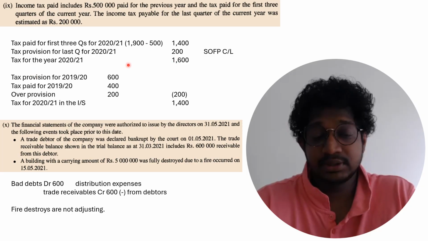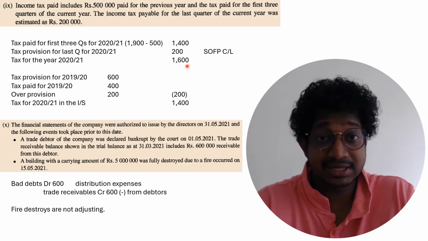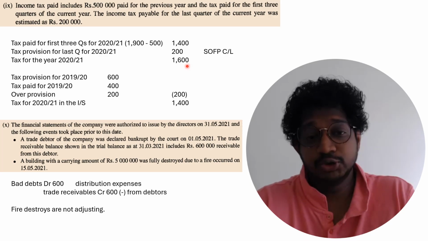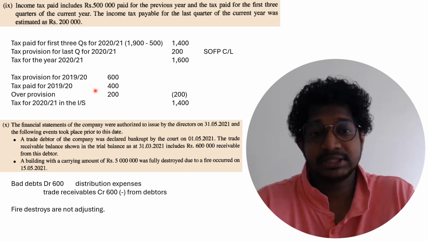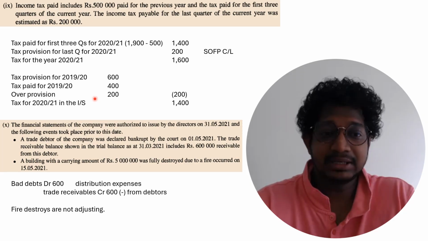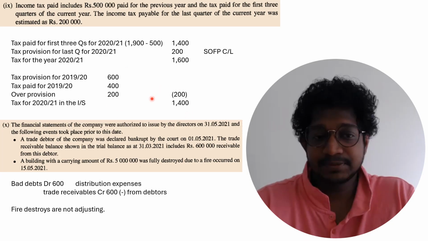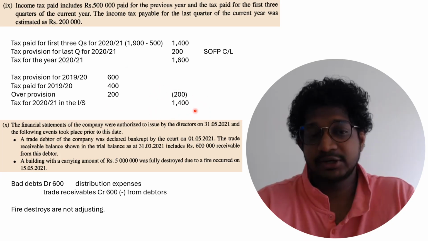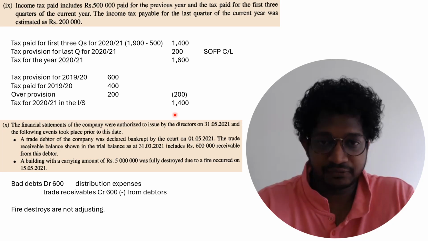And the correct tax for this year is 1,600. But you can't record this in the income statement because there are adjustments that you have to do regarding the last year. The last year tax provision was 600 and tax paid for the last year was 400. So you made an over provision last year of 200, but you can't go back and correct that. So that over provision you have to deduct from the current year, right? So the tax expense that you have to mention in the income statement after adjusting that over provision is 1,400.